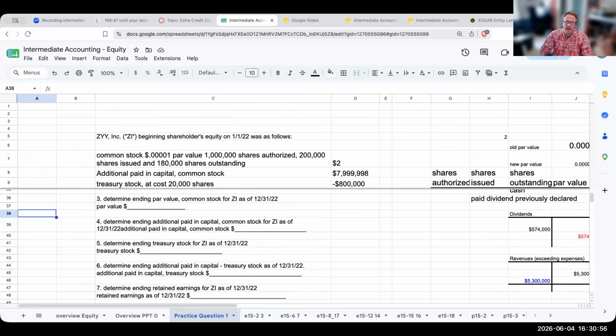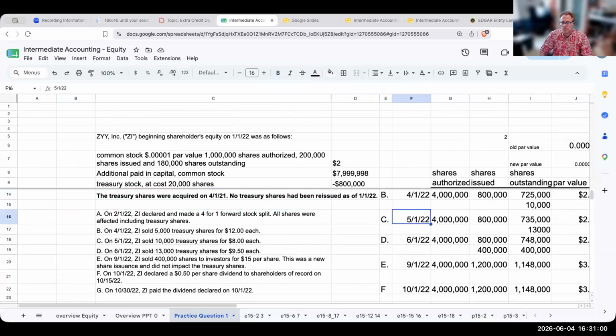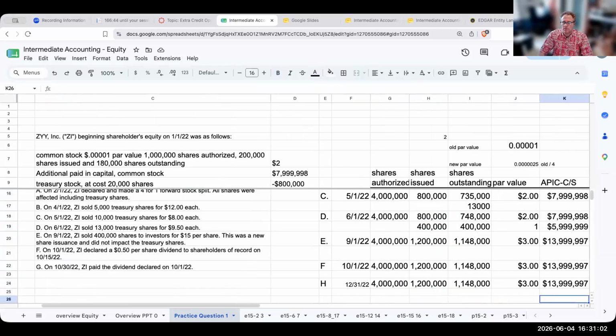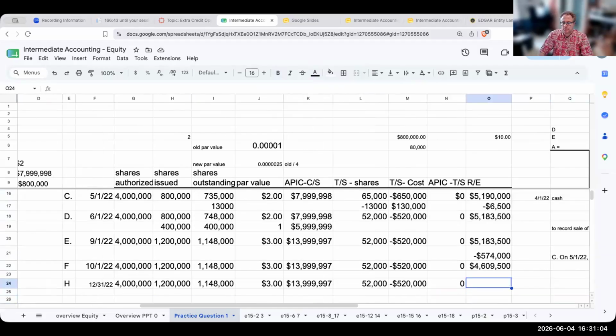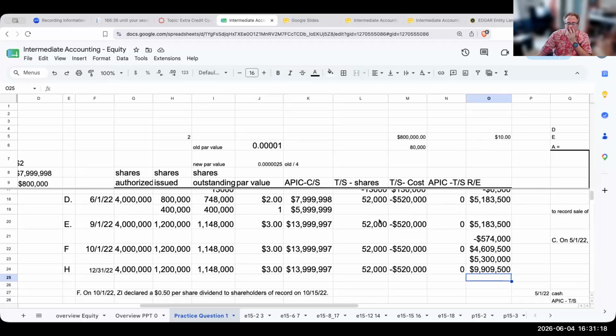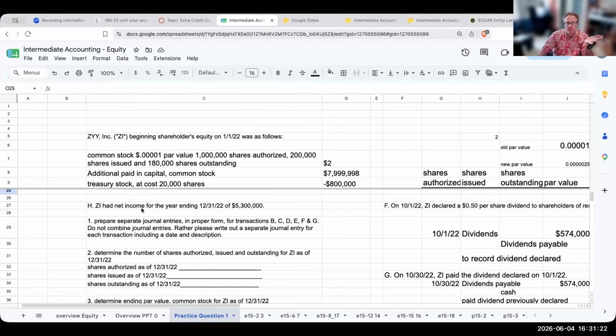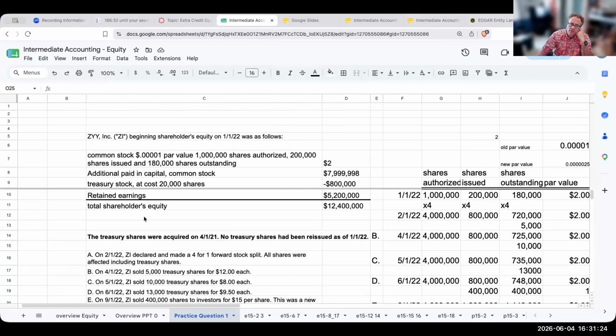So when I have net income, this is basically, I'm going to put this in over here. So my new ending retained earnings is going to be 9,909,500. Okay. So that's going A through H.